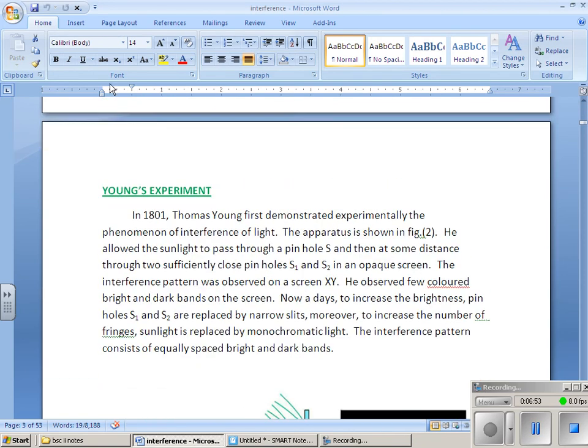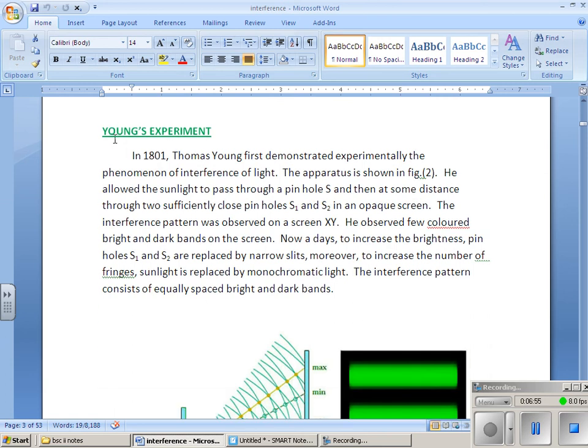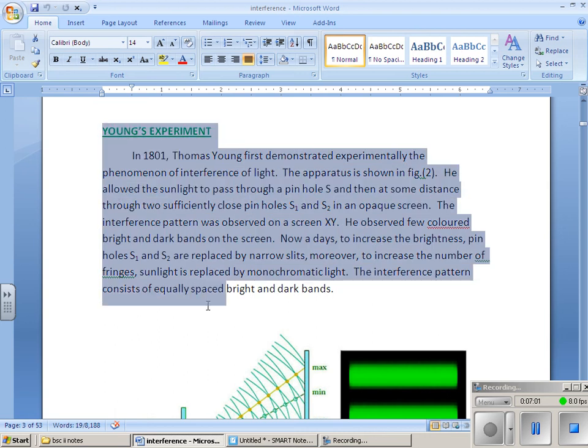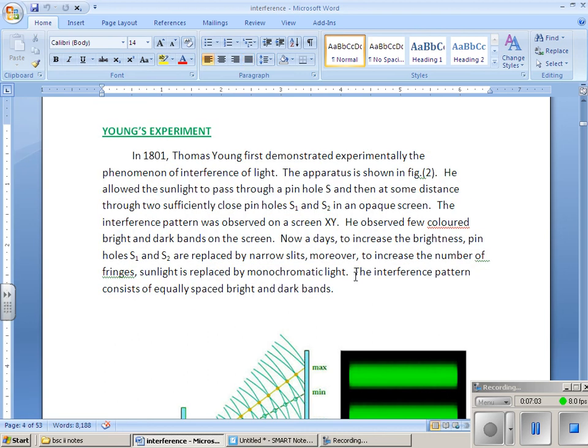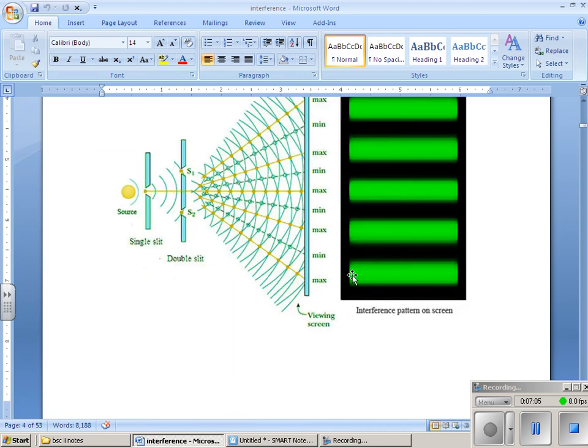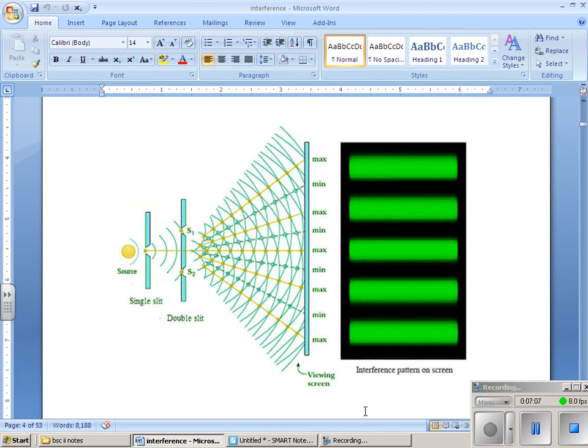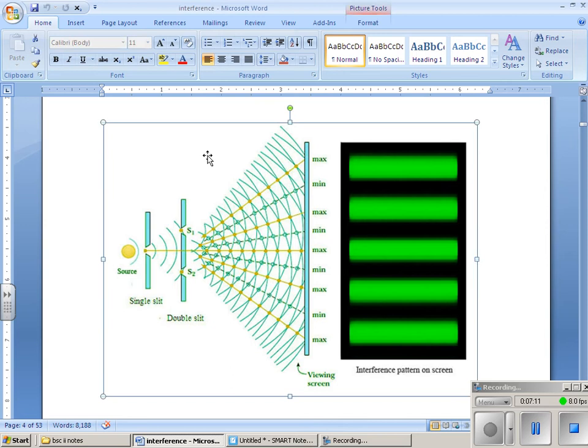So we will see the next topic. Young's experiment will show us how interference takes place. This is Young's double slit experiment. This is a source. This is a cardboard. We are making a pinhole. This is a second cardboard. We are making two pinholes.